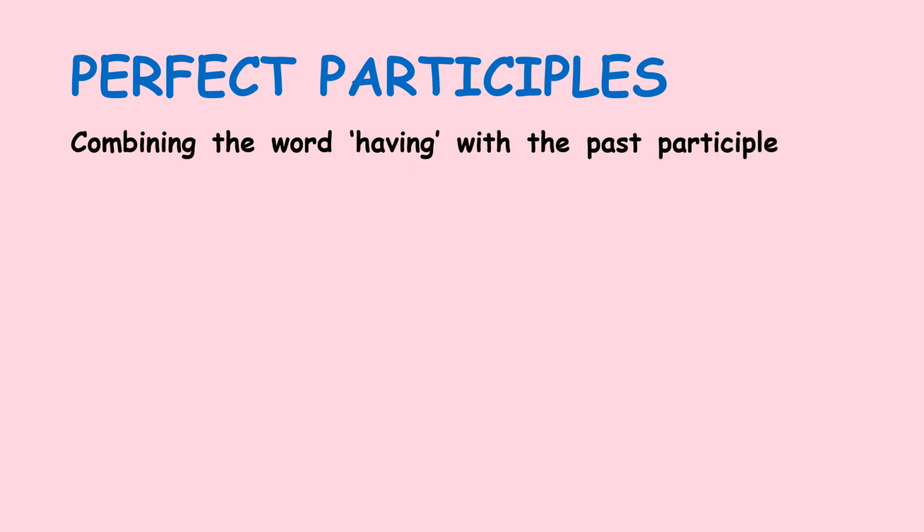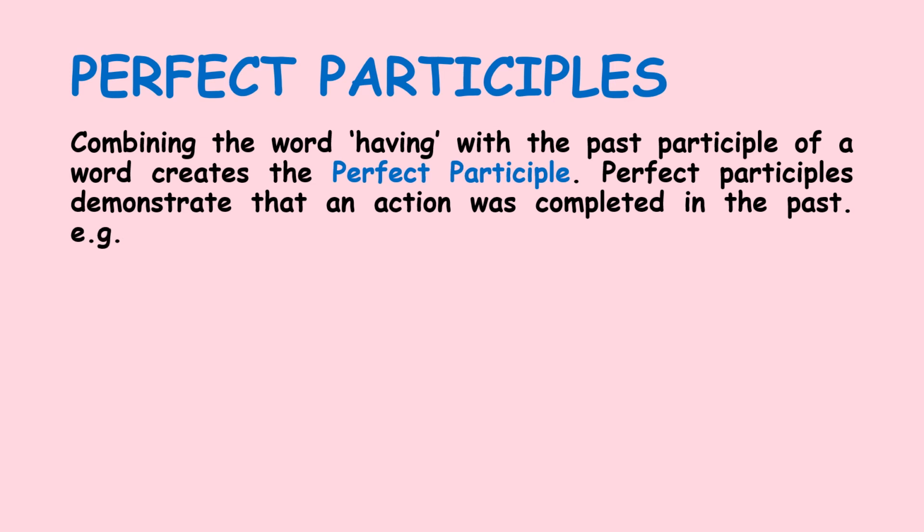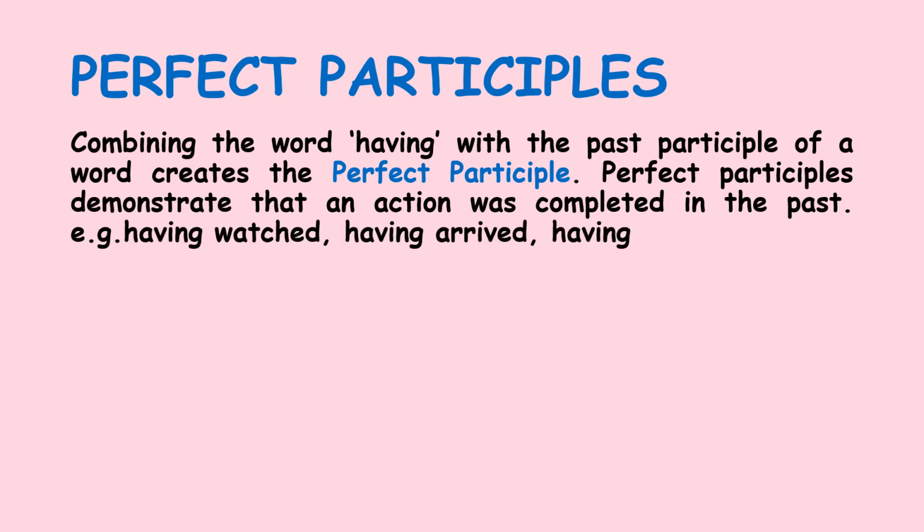The third type of participle is the perfect participle. Combining the word having with the past participle of a word creates the perfect participle. Perfect participles demonstrate that an action was completed in the past. For example, having watched, having arrived, and having slept. So you don't have to do anything for the perfect participle. Just take the past participle and add the word having before it. For example, having watched, okay?